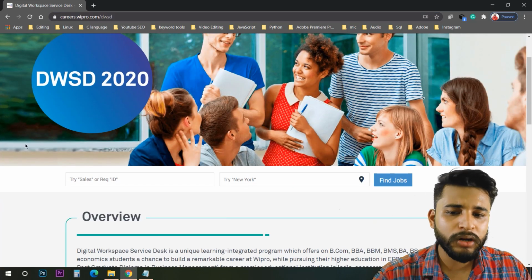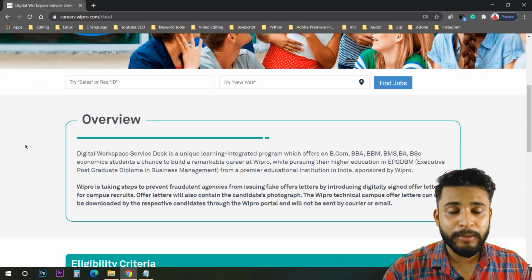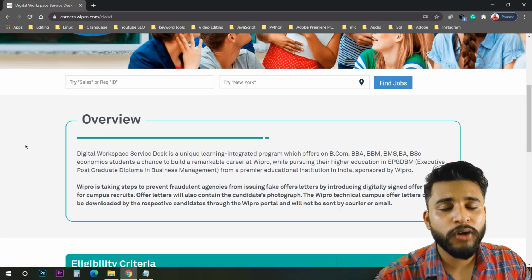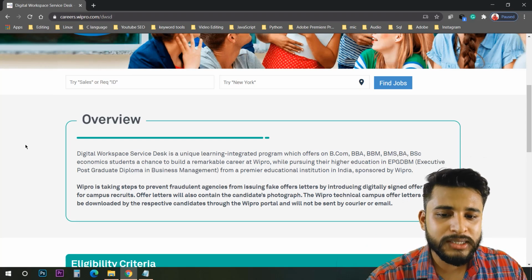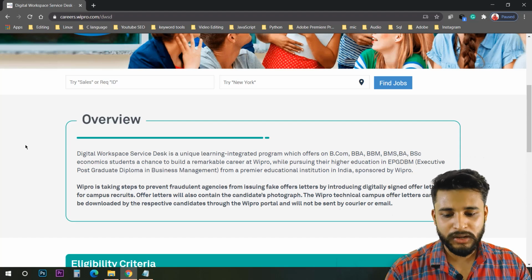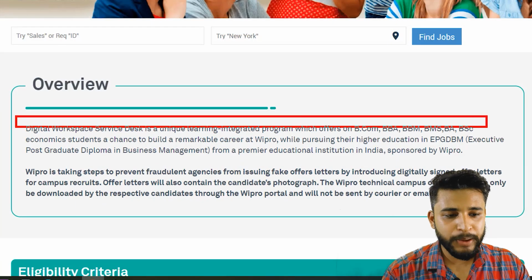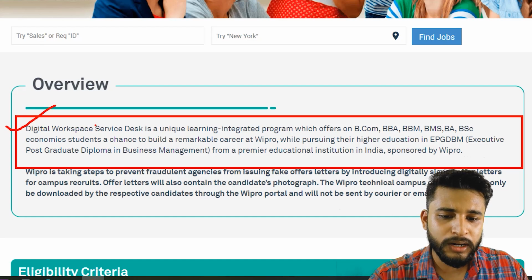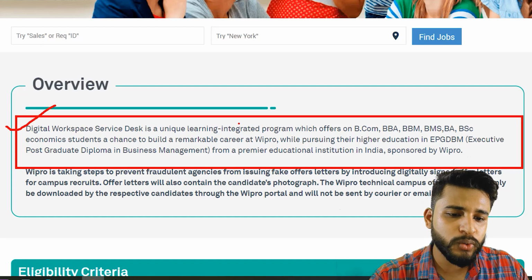Let's start with the overview. The first thing we will discuss is the advantages. I was telling about the advantages, so what advantages is Wipro giving? Read here, the overview. Digital Workspace Service Desk is a unique program which offers BCom, BBA.